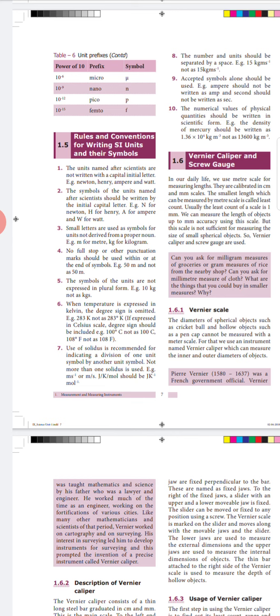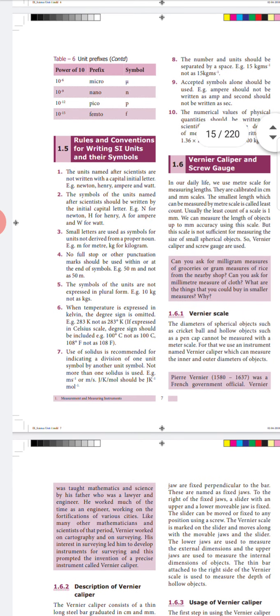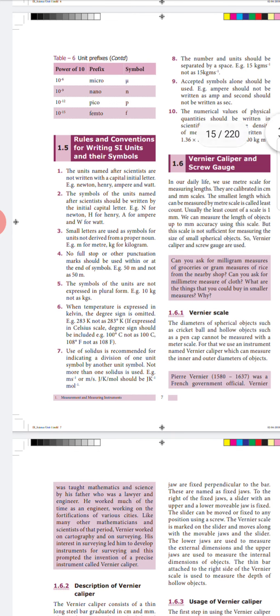The seventh point is about solidus. Solidus is the slash symbol, the division symbol. You cannot use the solidus more than once in a unit. And the eighth point, we have to write numbers and units with proper spacing. And the ninth point, we have to write only accepted symbols. For example, when we talk about seconds, we usually write SEC for second. This is wrong. We have to write it in full form, second, fully.